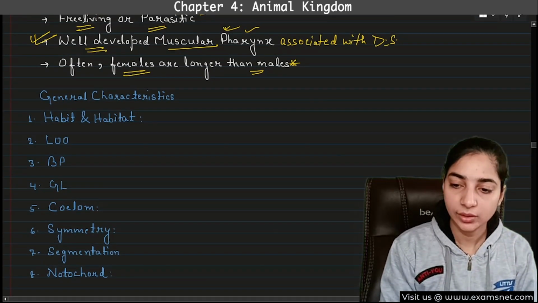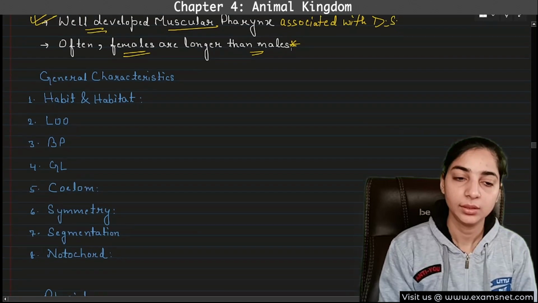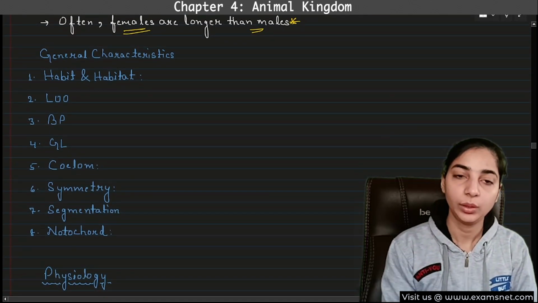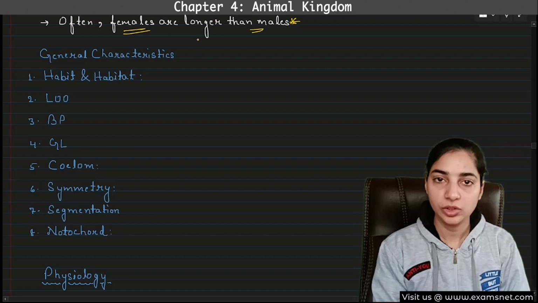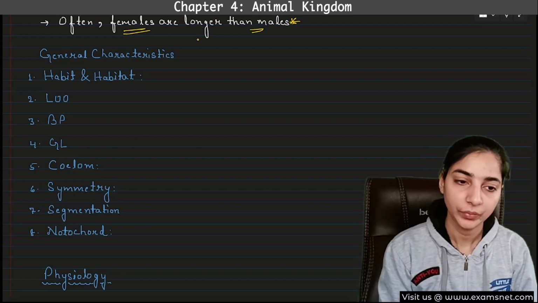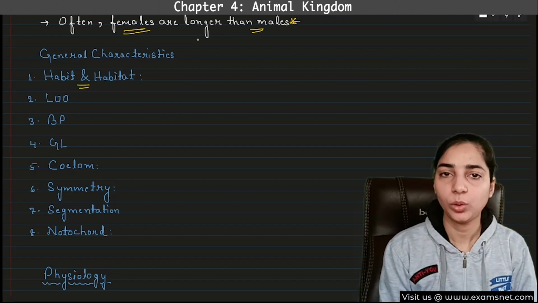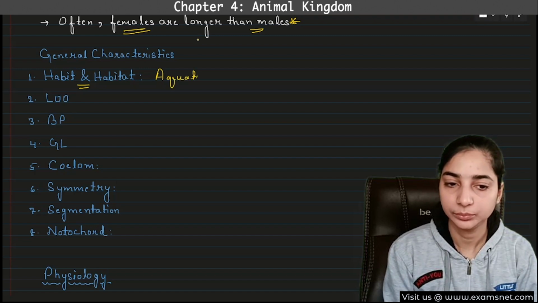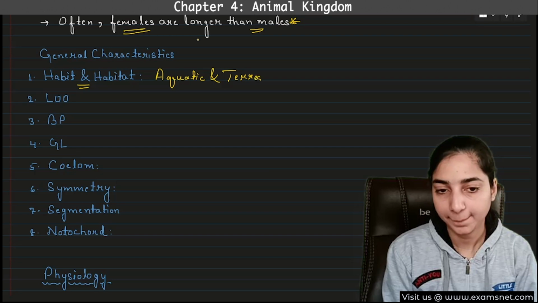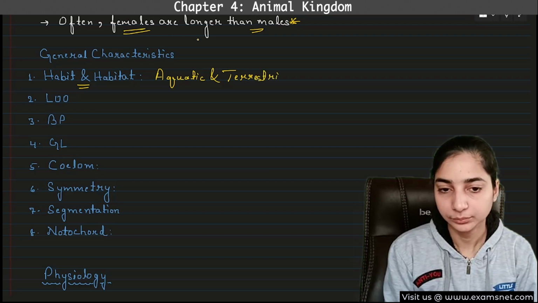Now let's start with the general characteristics. I have not written them. You can think and try to answer before me, so that you can check whether you have understood or not. So habit and habitat we have already checked. They are aquatic as well as terrestrial, both.